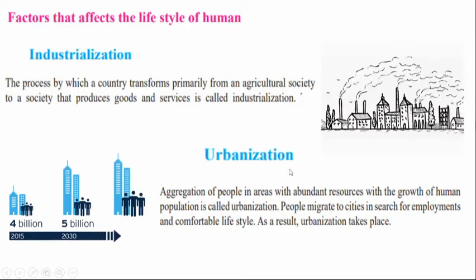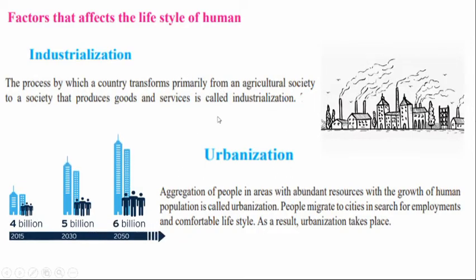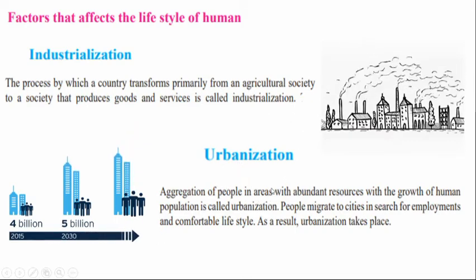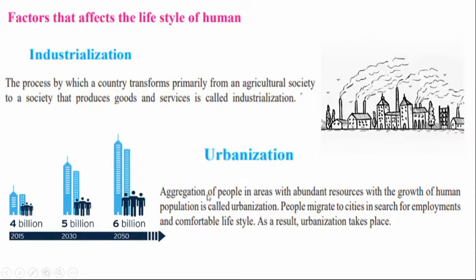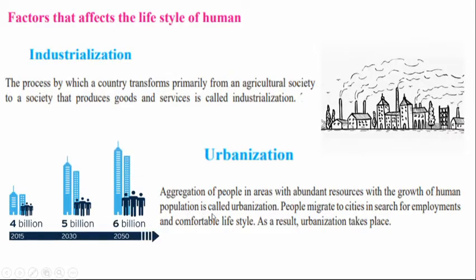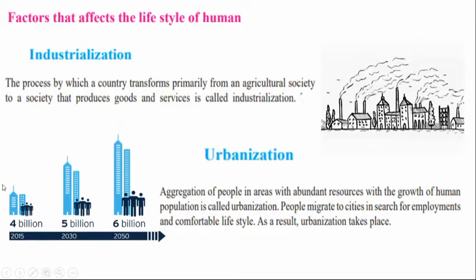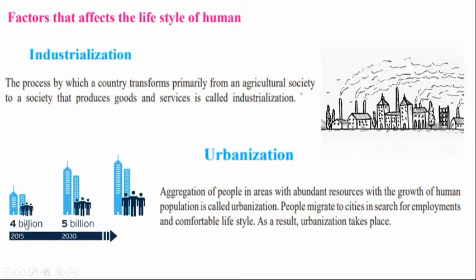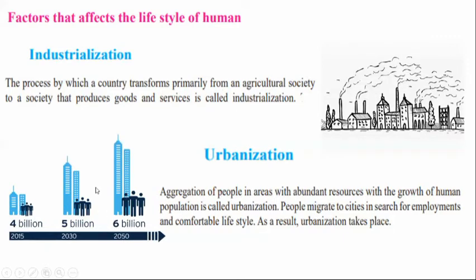Then next is urbanization. So in industrialization, there you had the development in the industries. Now here in urbanization, the aggregation of people in areas with abundant resources, with a growth of human population, is called urbanization. So you can see here in 2015 there was 4 billion, then 35 billion, and in 50 6 billion.